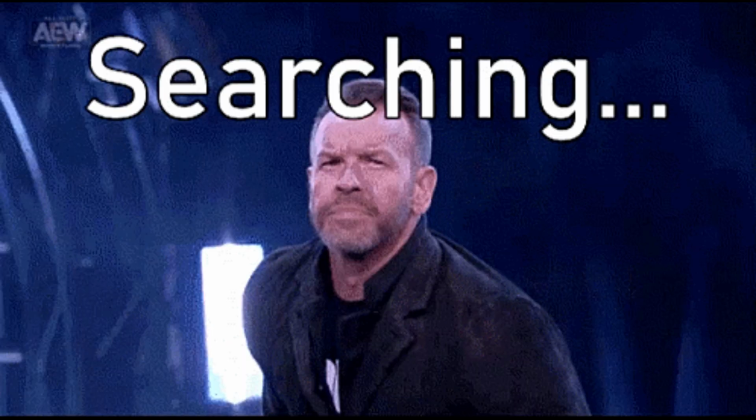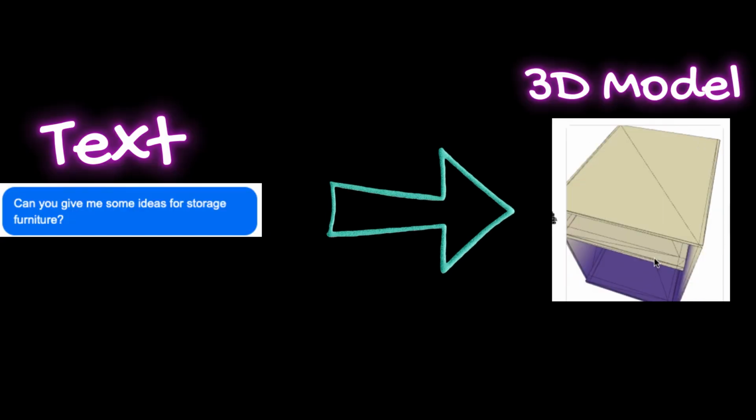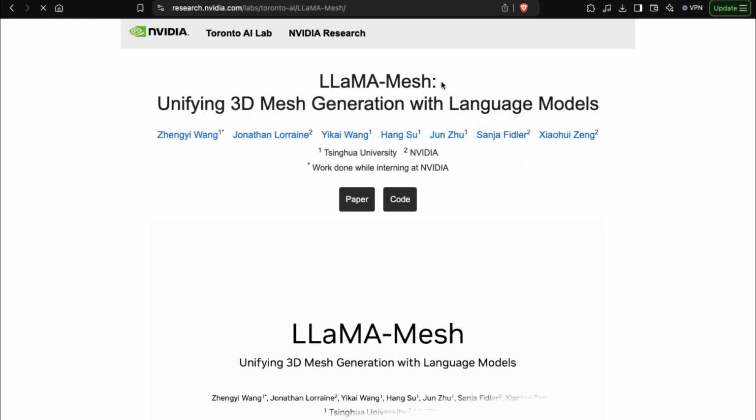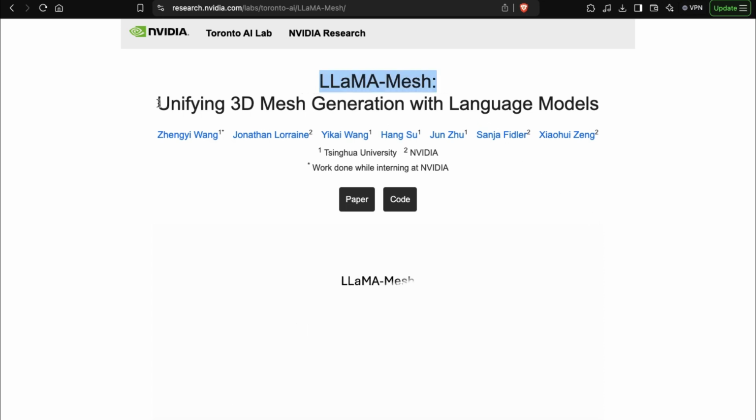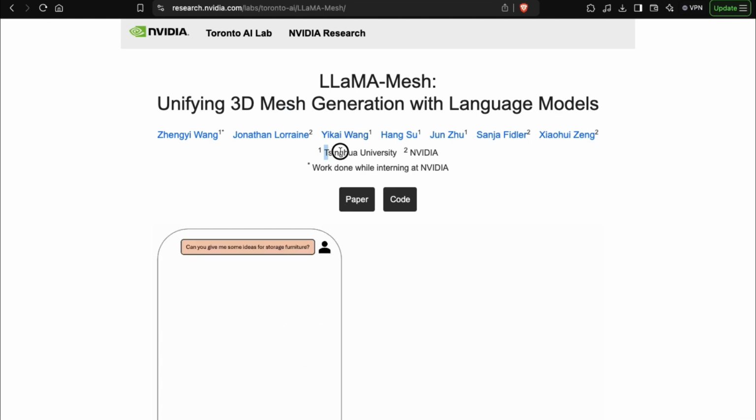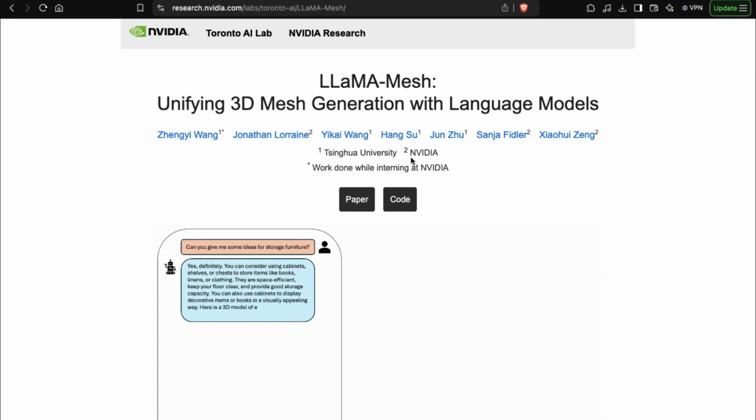In this video, we will explore text to 3D model generation. Specifically, we'll look at Llama Mesh, which unifies 3D mesh generation with language models. This is a research project from a collaboration between the university and NVIDIA. Let's start by looking at an example, and then we'll dive into the paper.